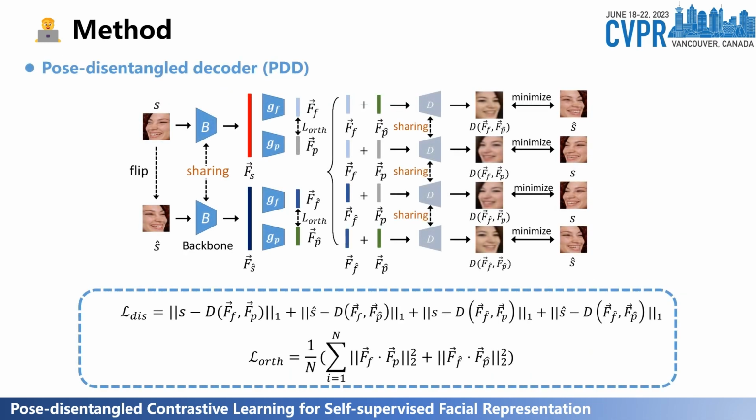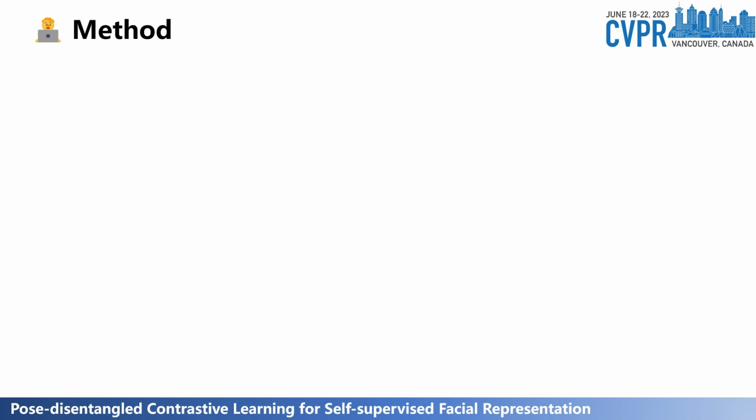Taking a face image as input, the PDD first employs a backbone network like ResNet to extract general facial features, and then attaches two subnets to produce separate pose-related features and pose-unrelated facial features. To train the PDD properly, we reconstruct the face through the combination of two losses, a disentangled objective and an orthogonalizing regularization. With the disentangled pose-related features, we further devise a pose-related contrastive learning to enable effective self-supervised learning on pose information, suppressing the side effects of pose-invariant features.